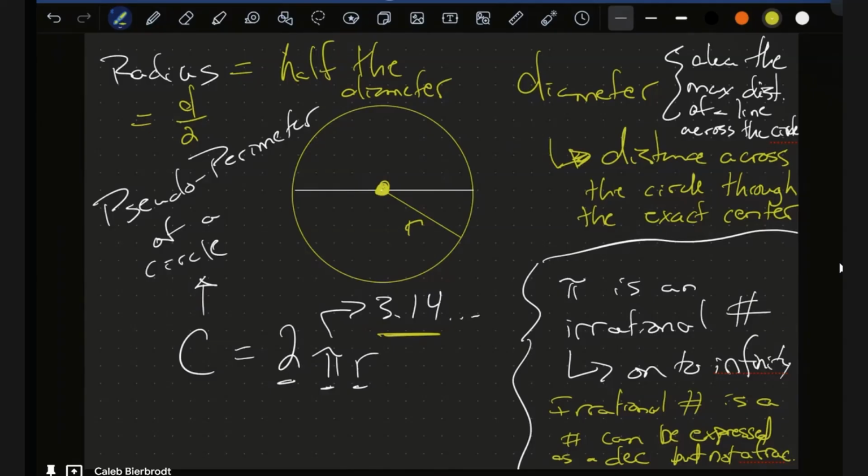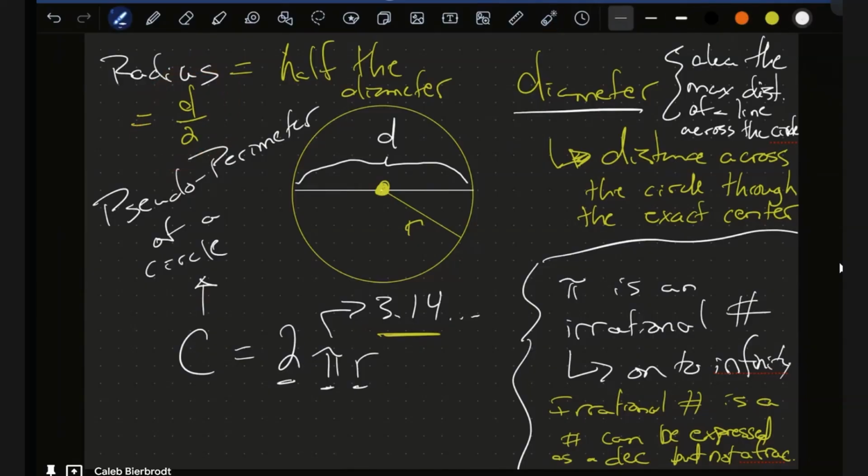So this is the radius, and then the white here is the diameter. So if you multiply the radius times 2, you get the diameter. Or if you divide the diameter by 2, you get the radius.